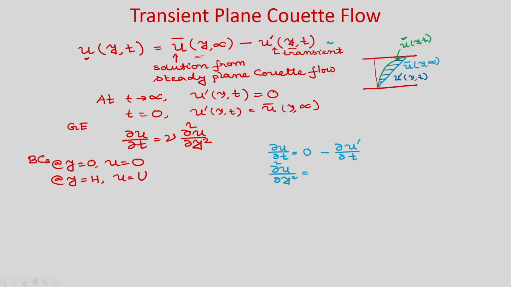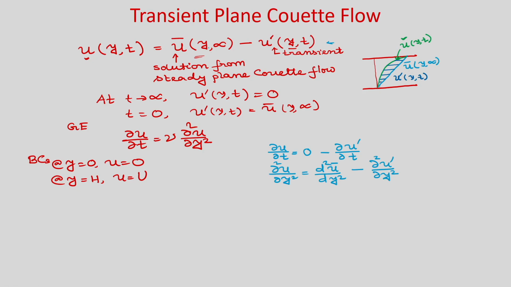So, in the right hand side you can write d 2 u bar by d y square, because this is a function of y only, right, minus del 2 u prime by del y square. Okay. We know that this is a solution from the steady plane Couette flow. So, we are writing the ordinary differential equation.